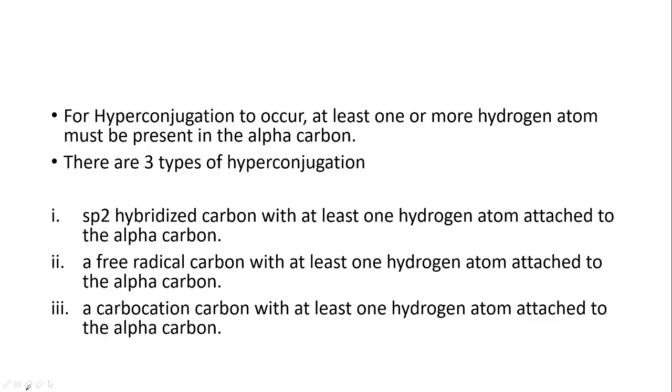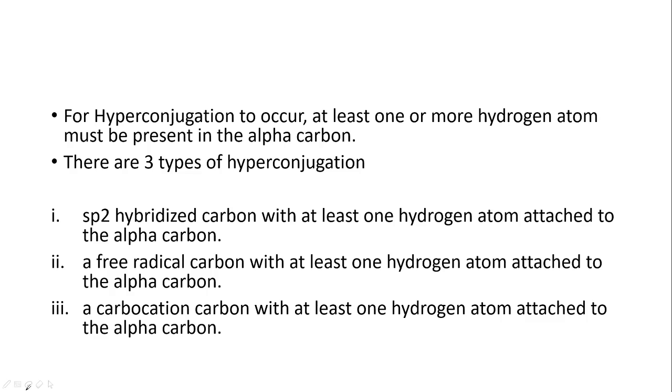So let's go on. For hyperconjugation to occur, at least one or more hydrogen atoms must be present on the alpha carbon. I've given that point earlier; this is just emphasizing it. There are three types of hyperconjugation, and this is something we need to take note of. These are three different perspectives of hyperconjugation that we need to familiarize ourselves with.